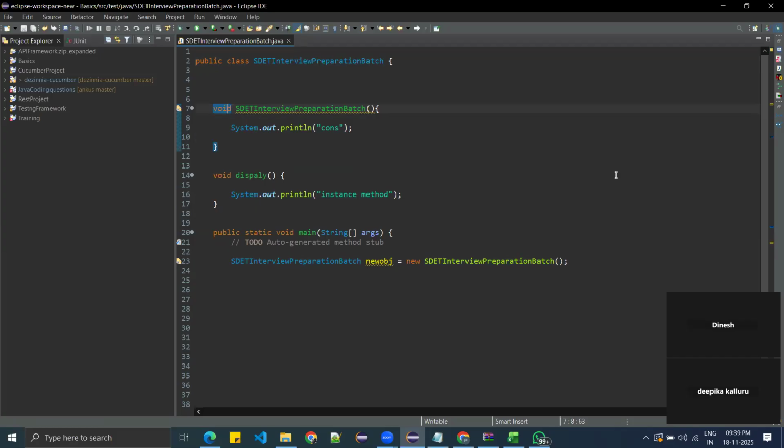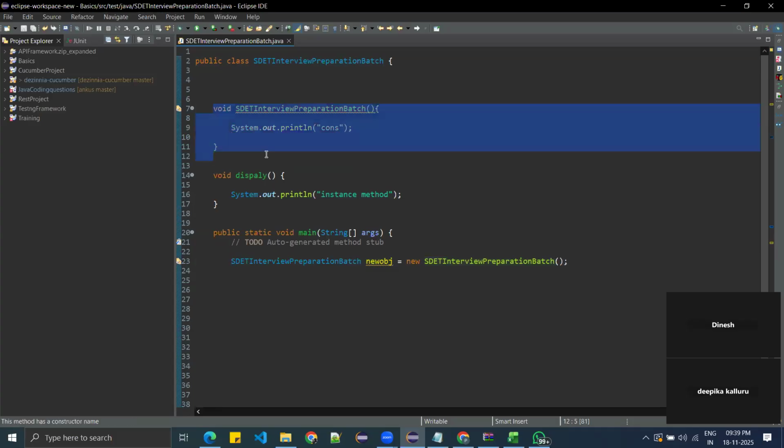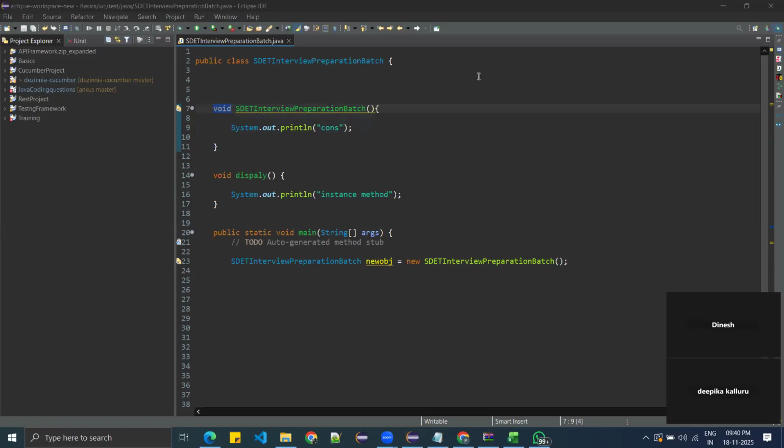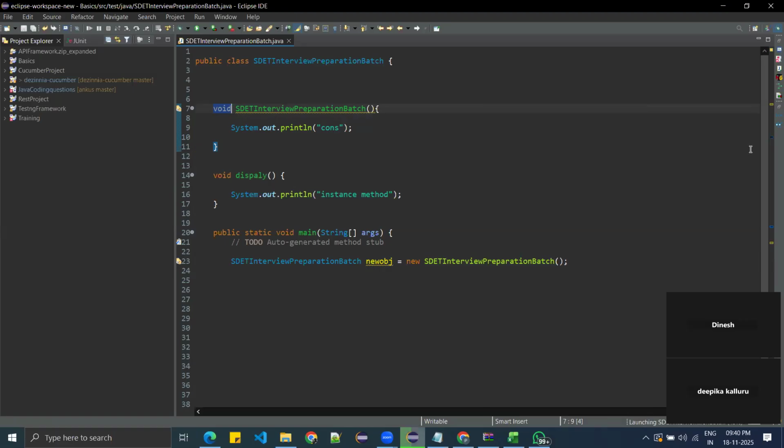So now, in the process of object creation, the constructor will be executed. Now this will be executed according to Java. Now is this considered a constructor or what? Method. Why method? Because void is used. Void is a return type. So when Java sees it, now I will be executing, guys. See, now I'll execute.